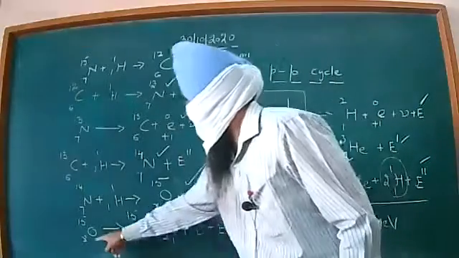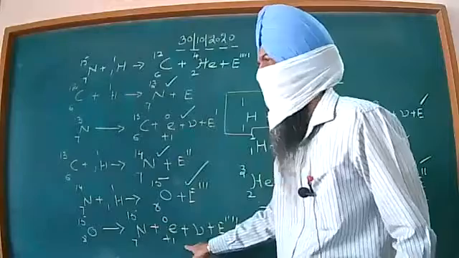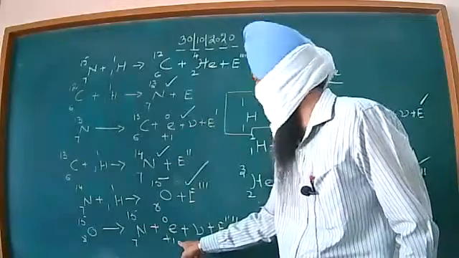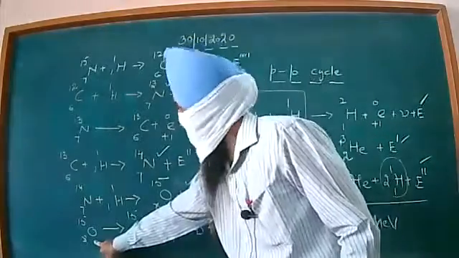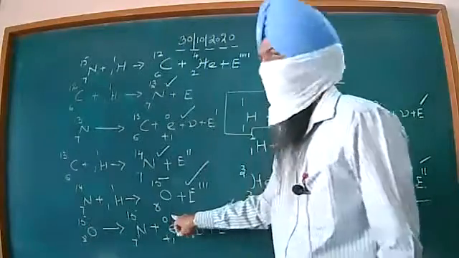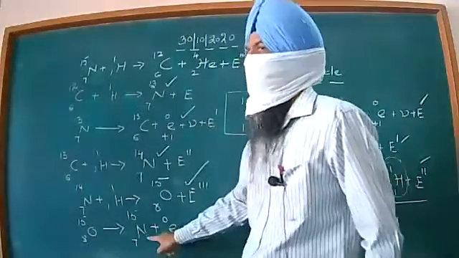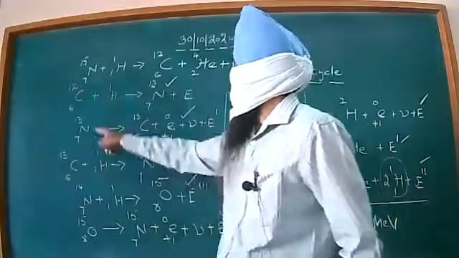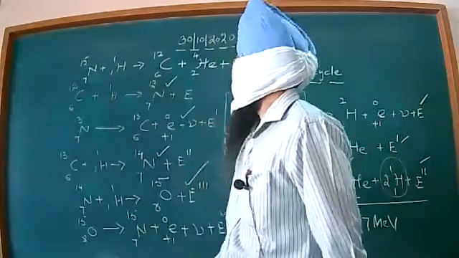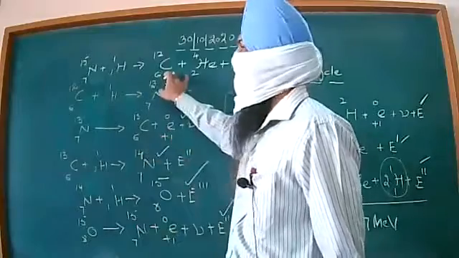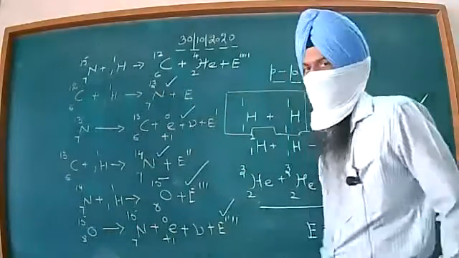And oxygen 8, 15. It will then decay in this form. A beta positive particle will be released along with energy. 7 plus 1, 8. Justified. 15, 15 plus 0, justified. Then dear all, this is the product we are getting over here: 7, 15. It will absorb one proton over here. We get the carbon element and we get the helium nucleus along with energy.